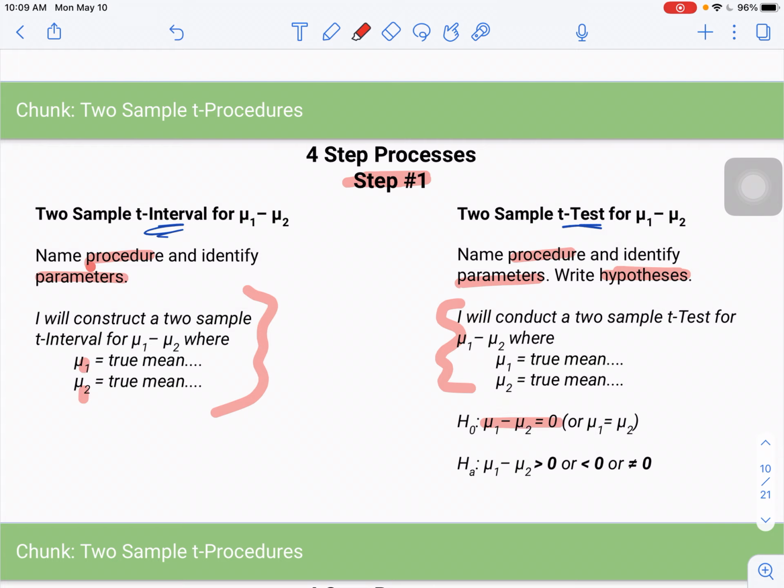Usually I do this where I pick the larger sample mean to be from the first population. That way I get a positive difference. You don't have to do it that way. I just find that it makes it a little bit easier. And then your alternative, remember, you have the 3 options. Your difference is either greater than 0, so that mu1 is bigger than mu2, less than 0, which would then say mu2 is bigger than mu1, or you could do a 2-tailed test where you have a not equal to 0, so just where you're showing that there just is some difference between those parameters. Okay, so that's step 1.